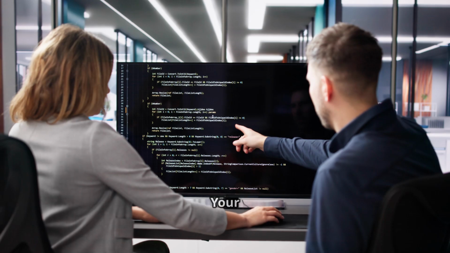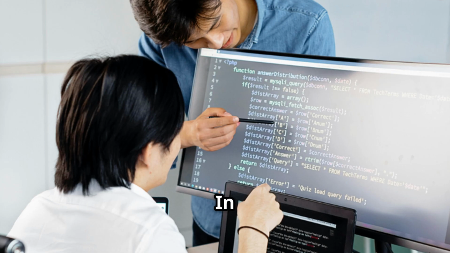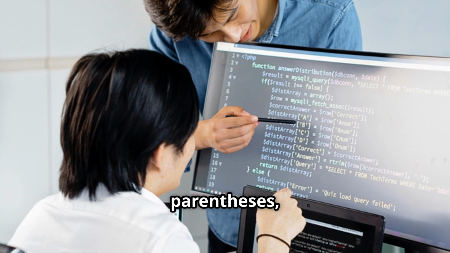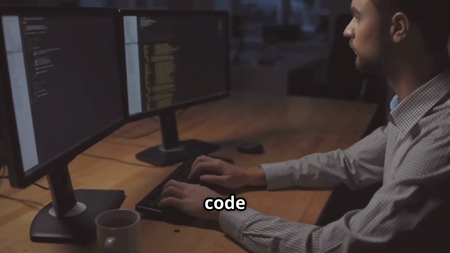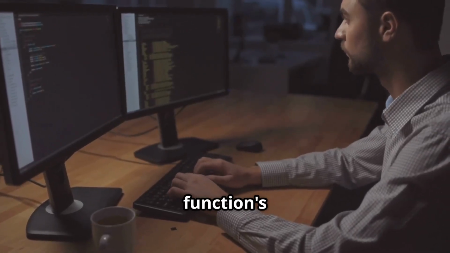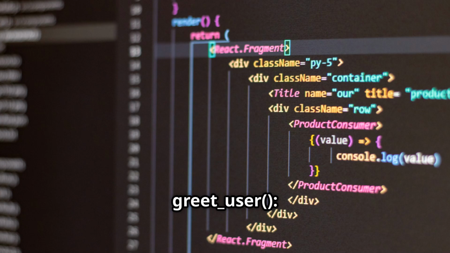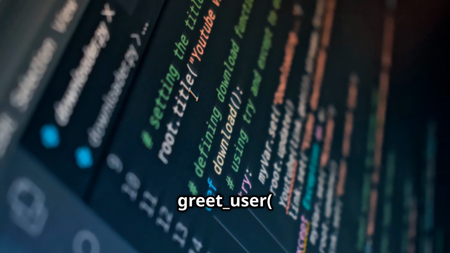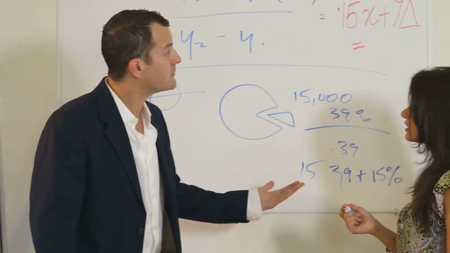Section 2. Defining your own functions with def. In Python, you define functions using the keyword def, followed by the function name, parentheses, and a colon. The indented code block under the definition is the function's body. Example: def greet_user, print, hello there. Call it with greet_user to execute.